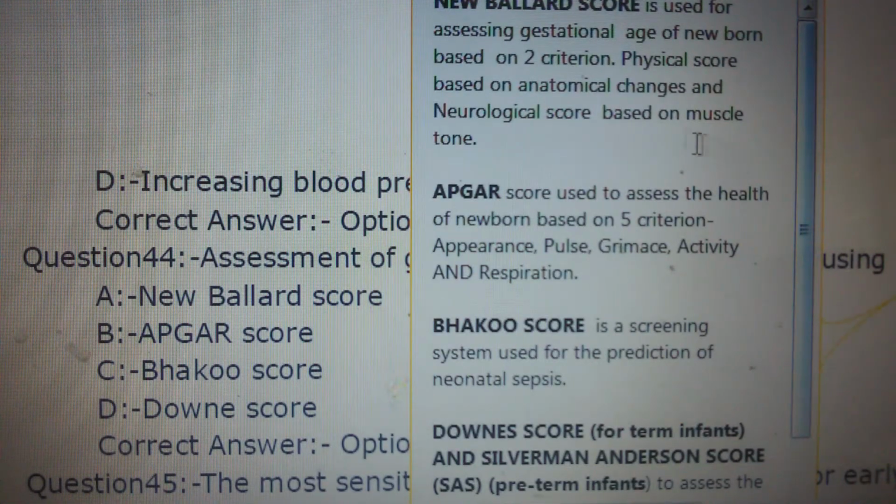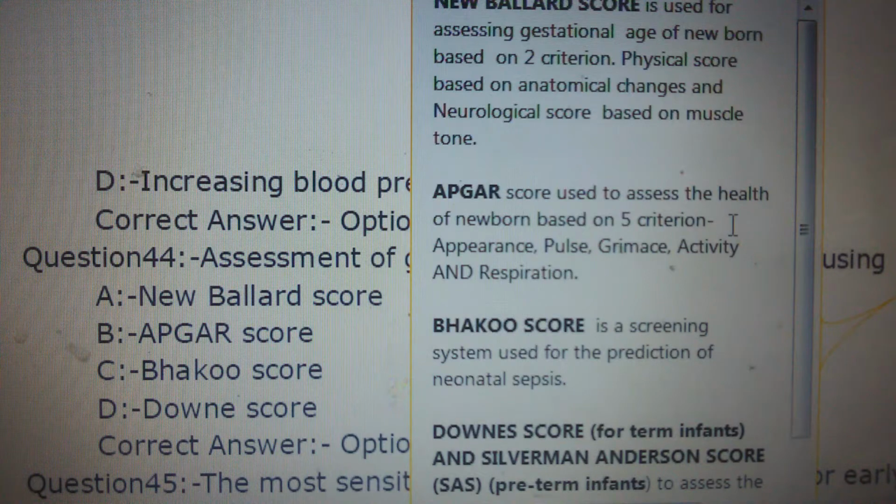New Ballard score is used for assessing gestational age of newborn based on two criteria: physical score based on anatomical changes and neurological score based on muscle tone. These are the two criteria used to assess the gestational age in New Ballard score.